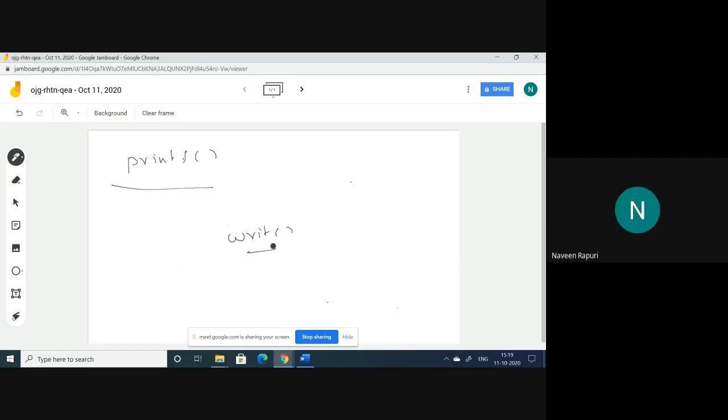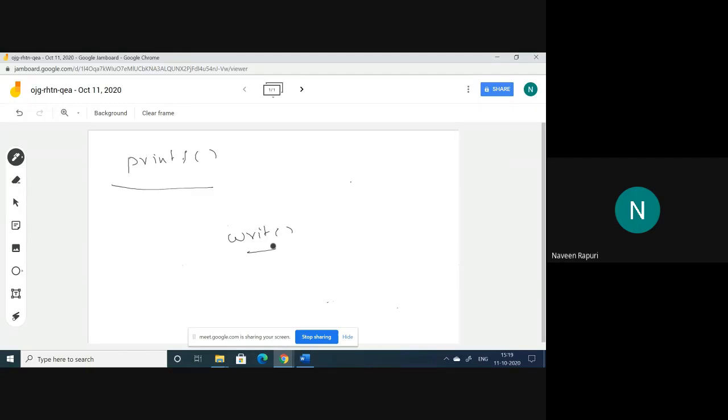So with the help of this write call, printf is executing. Suppose there is no operating system, we would need to write the code to display the data. It is very difficult to write the code every time to display the data, to give the input, and all these things. So for that purpose only, we are using the system calls, to reduce our task.